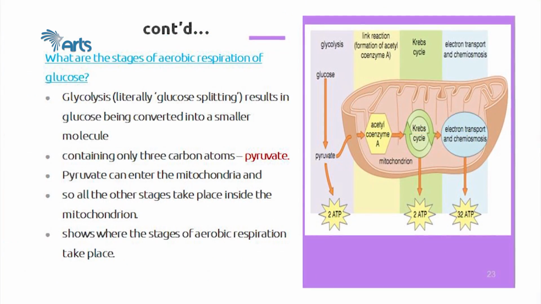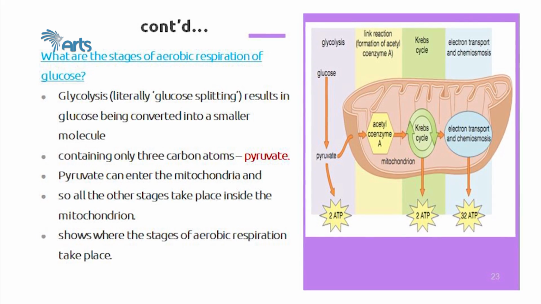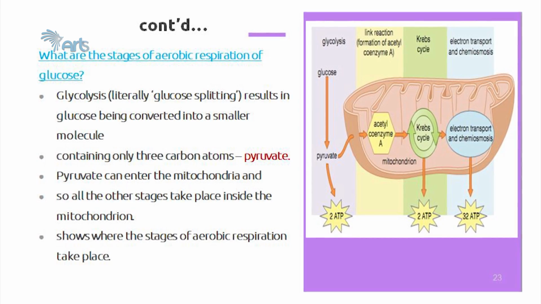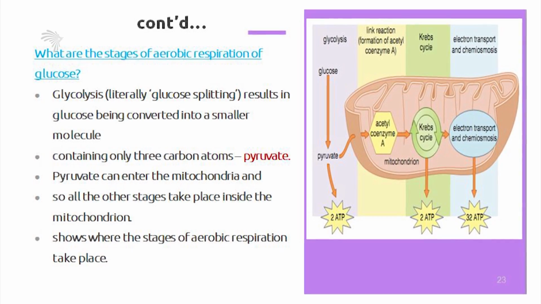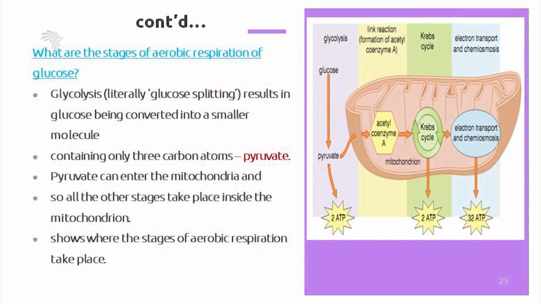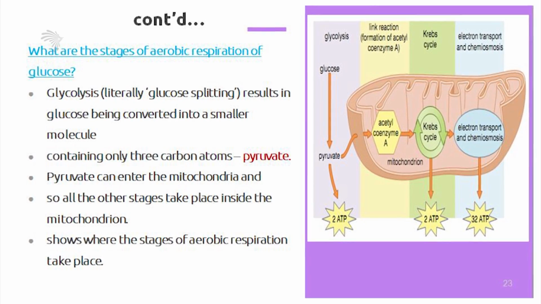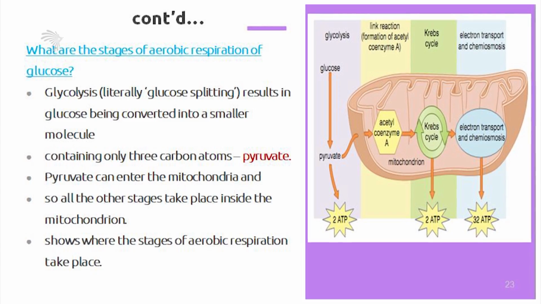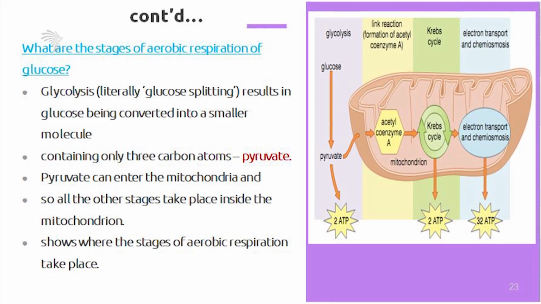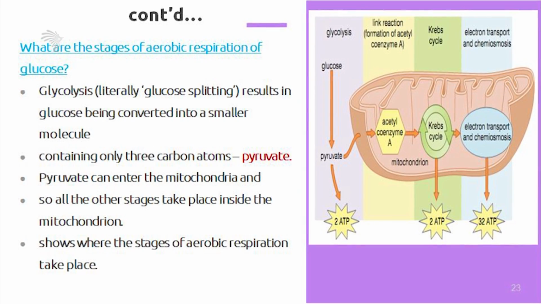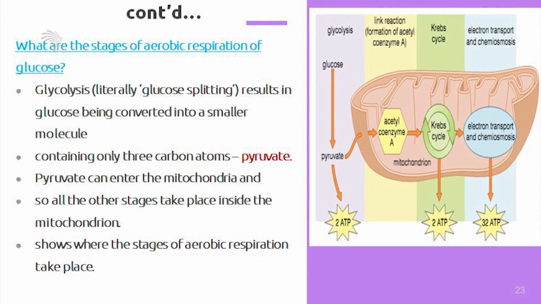So glycolysis, literally glucose splitting, results in glucose being converted into a smaller molecule containing only 3 carbon atoms, pyruvate. The pyruvate can enter the mitochondria, and so all the remaining stages take place inside the mitochondrion. Here the 3 stages are shown inside the mitochondrial membrane. The link reaction, the Krebs cycle, and the electron transport and chemiosmosis take place inside the mitochondria. And the only process that takes place in the cytoplasm is glycolysis.